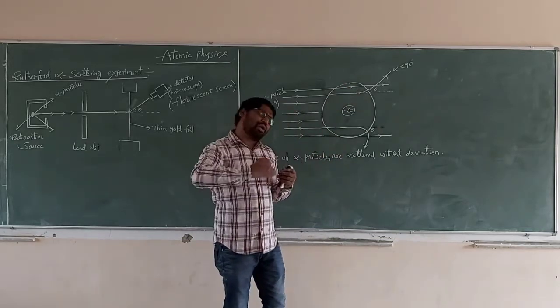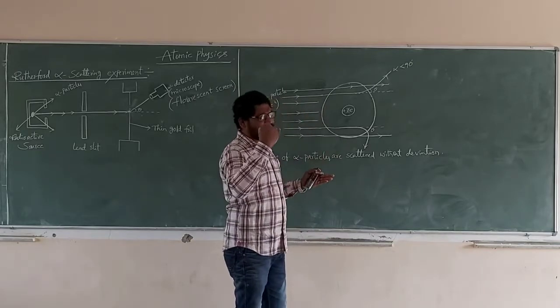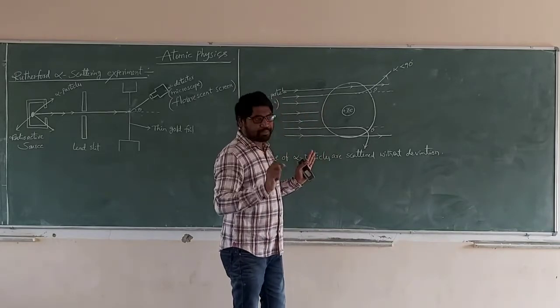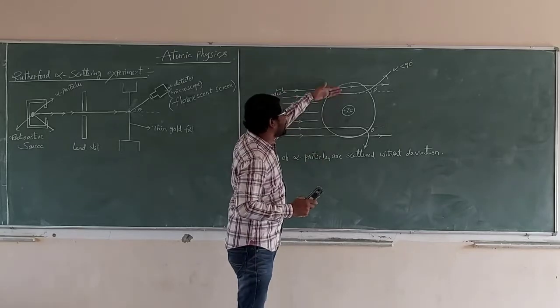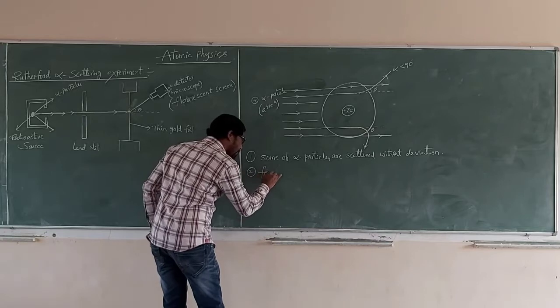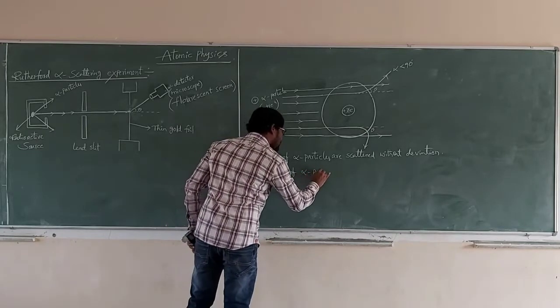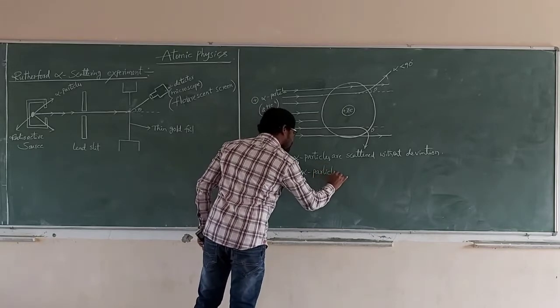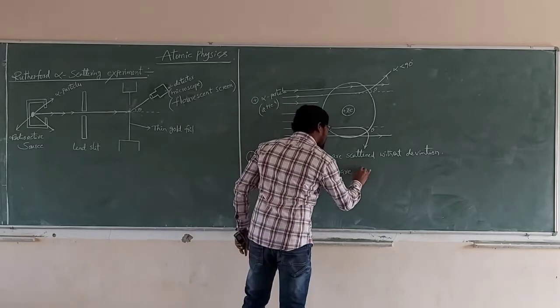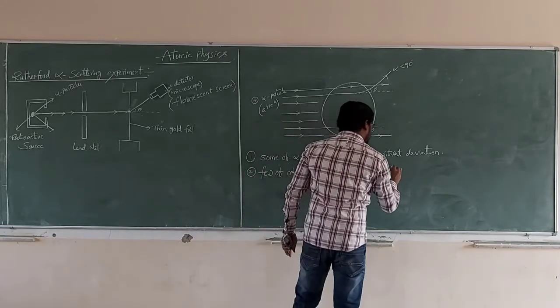I will explain the last concept in the same diagram. Some of the alpha particles are scattered without deviation. Over. Next, a few of the alpha particles are scattered less than 90 degrees.